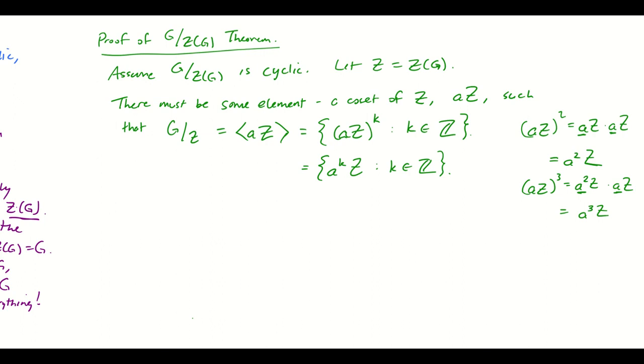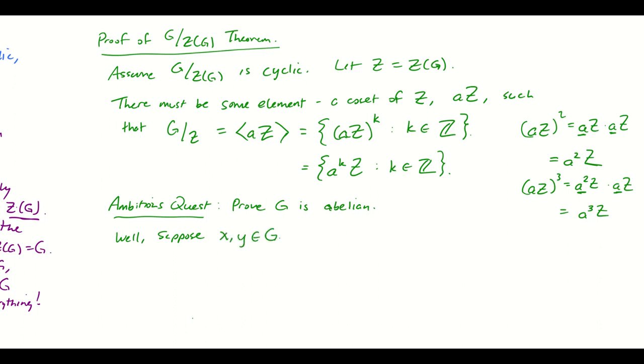So now we're going to embark upon the following ambitious quest. The quest is we're going to prove directly that G is abelian. That's what we're going to do. Here's how it's going to go. Suppose that X and Y belong to G, so suppose I have any two elements of G. We will show that xy equals yx.